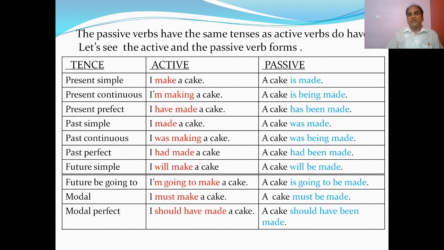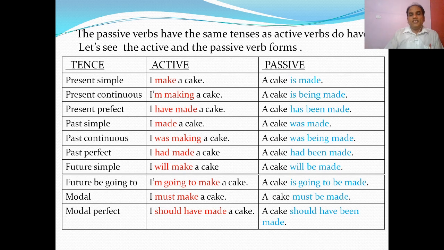Why "been"? The be verb is in the perfect tense, because we have to change it to passive. So "been", and now we know the main verb is always in the third form. B3 is used, so "a cake has been made". In the situation of the past simple, "I made a cake" is the active. And what is the passive of this sentence?